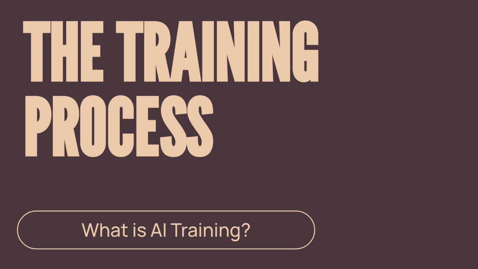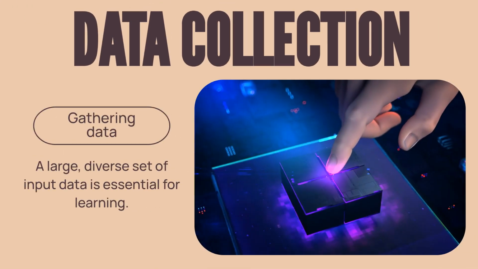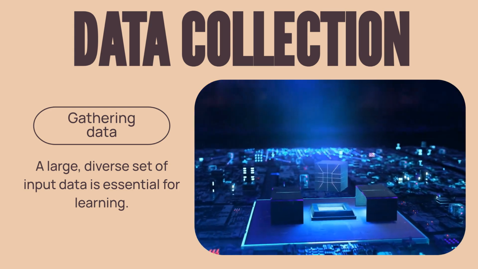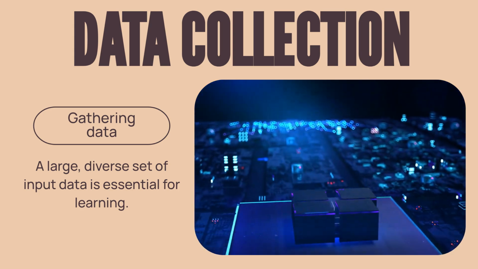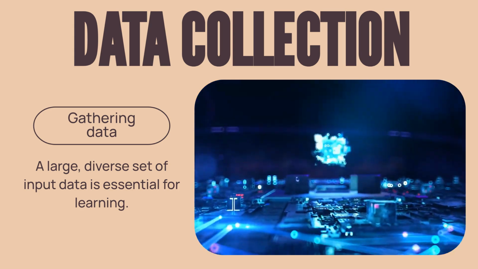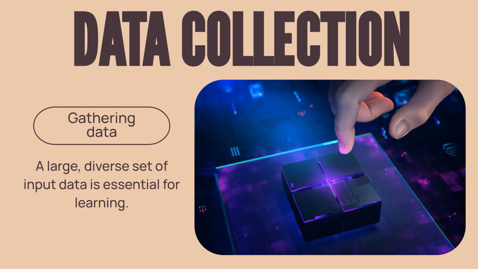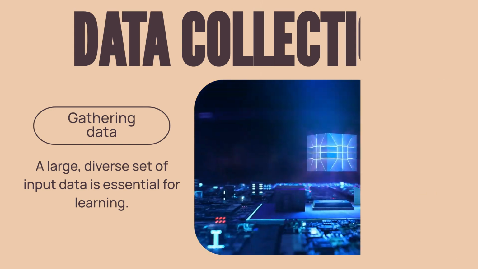The training process is a systematic, multi-step journey. Let's break down the key stages involved in building a reliable AI model. It all starts with data collection. AI thrives on vast, diverse data sets, whether it's millions of images, lines of text, or numerical records. The quantity and quality of this data directly influence the model's performance.